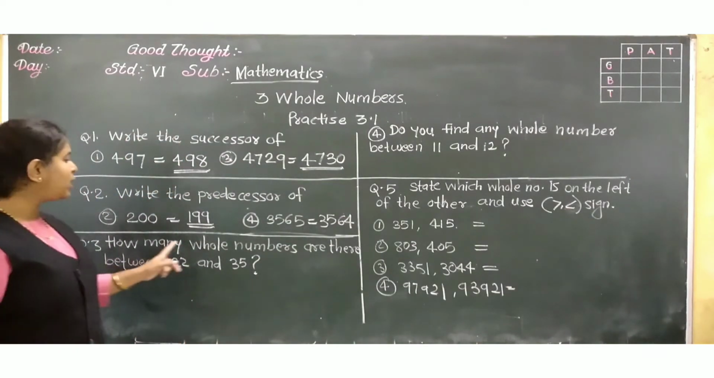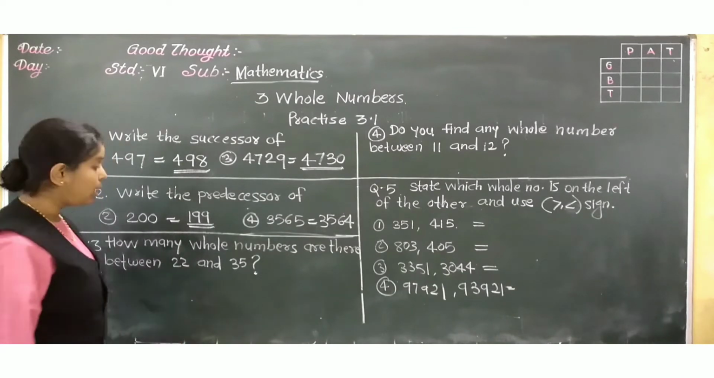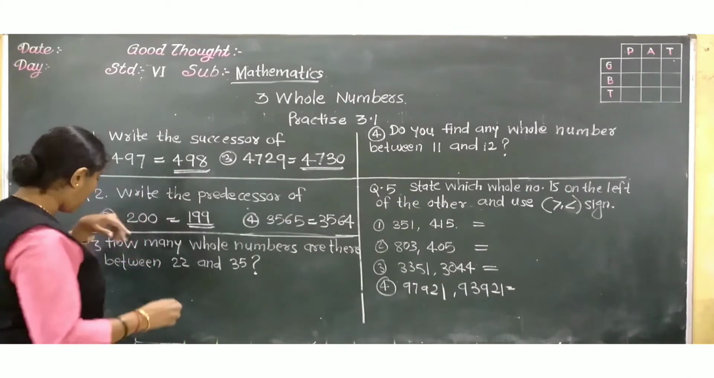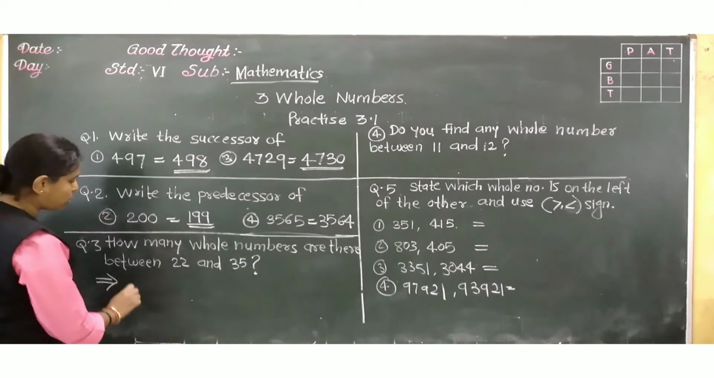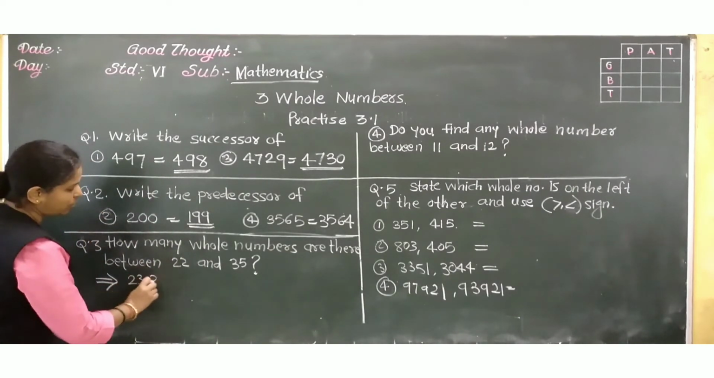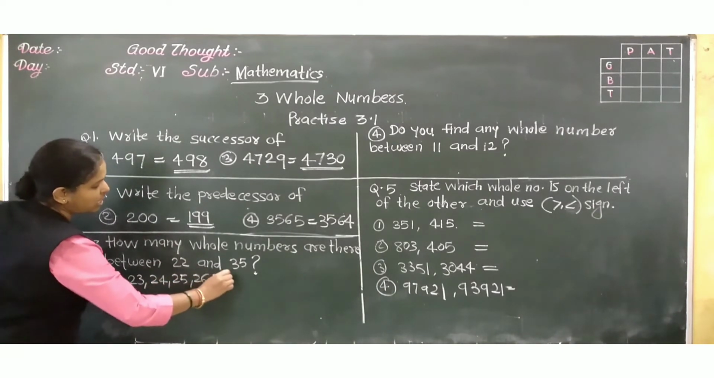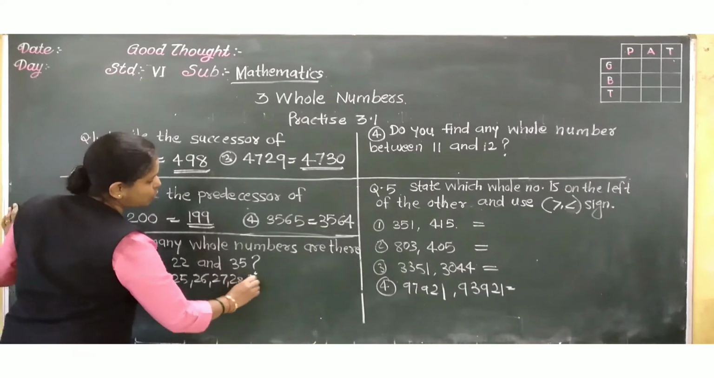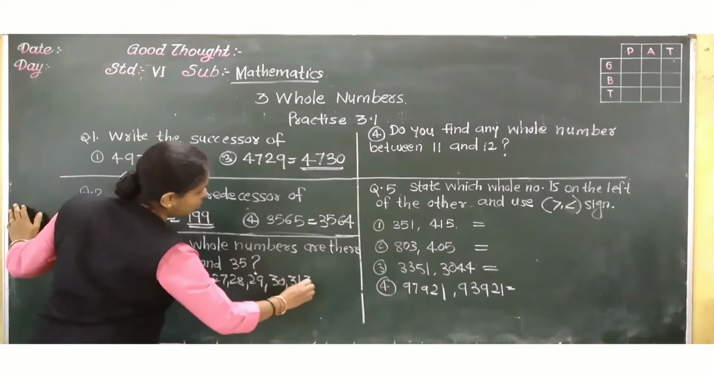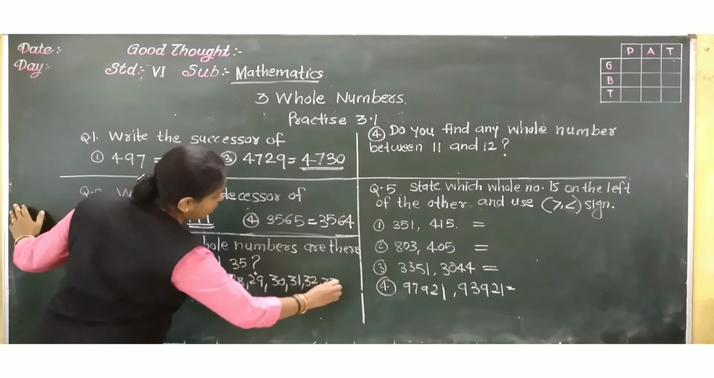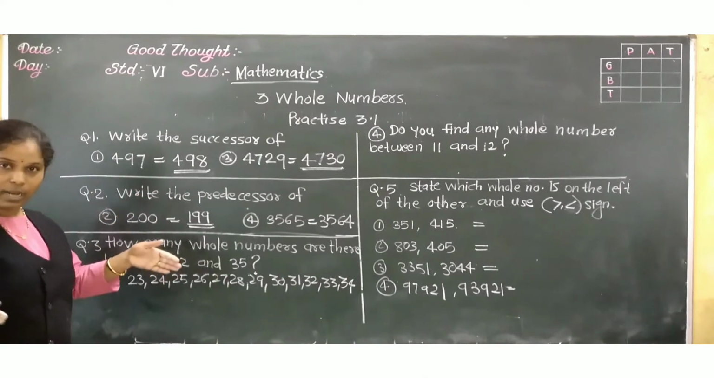Next, how many whole numbers are there between 22 and 35? Between 22 and 35, that means we don't have to take 22. We have to start from 23, 24, 25, 26, 27, 28, 29, 30, 31, 32, 33 and 34. We don't have to take 35 either, because we want the numbers between.